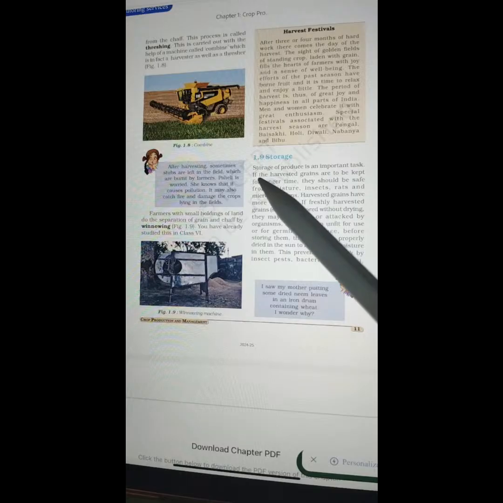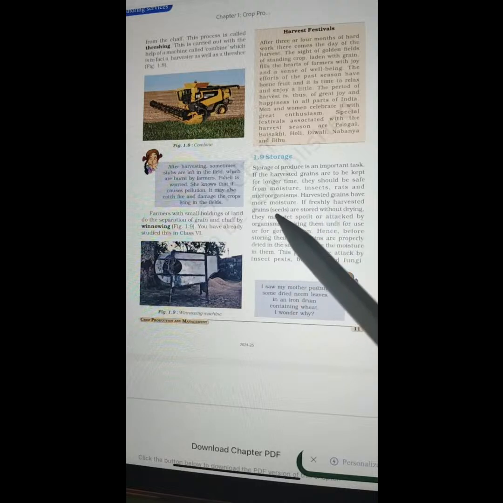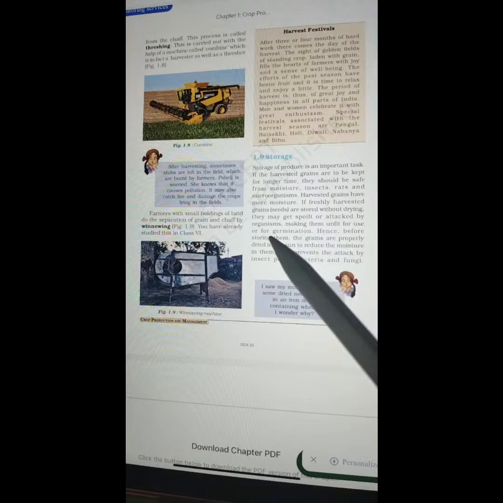1.9 Storage. Storage of produce is an important task. If the harvested grains are to be kept for a longer time, they should be safe from moisture, insects, rats, and microorganisms. Harvested grains have more moisture. If freshly harvested grains or seeds are stored without drying, they may get spoiled and attacked by microorganisms, making them unfit for use or for germination. Hence, before storing them, the grains are properly dried in the sun to reduce the moisture in them. This prevents the attack of insect pests, bacteria, and fungi.